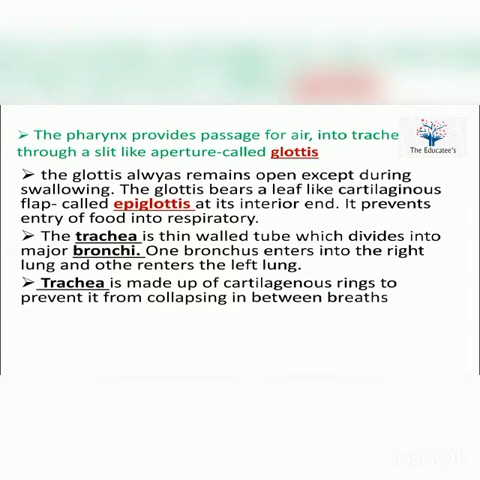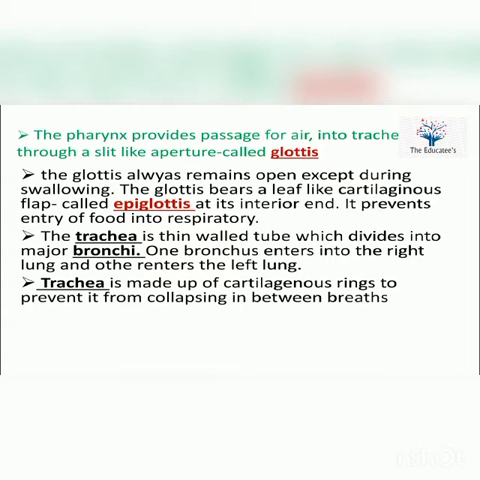Now we will do each one of it in detail. See here, the pharynx provides passage of the air into the trachea through a slit-like aperture called the glottis. The glottis always remains open except during swallowing. The glottis bears a leaf-like cartilaginous flap called the epiglottis at its anterior end. It prevents the entry of food into the respiratory tract.